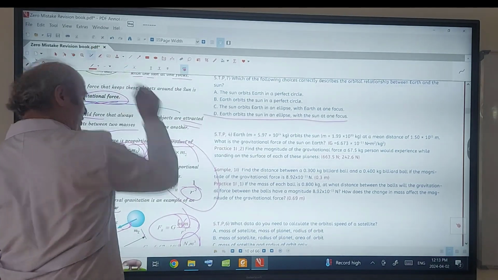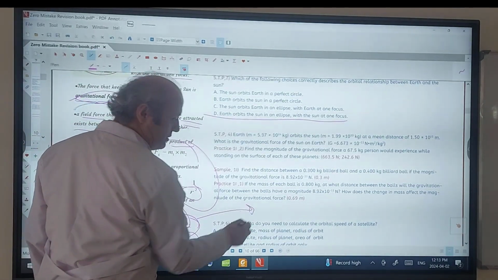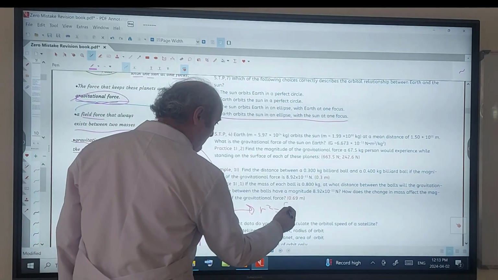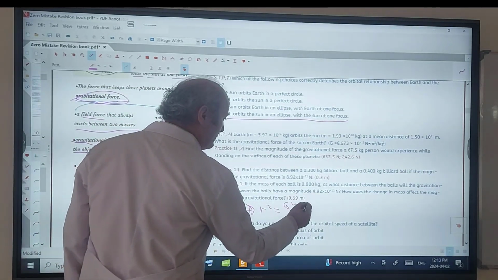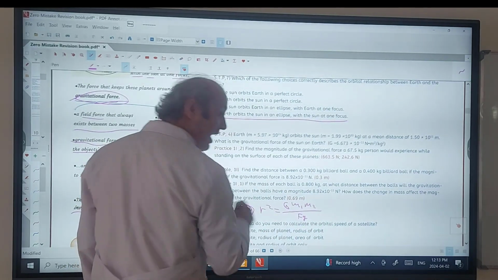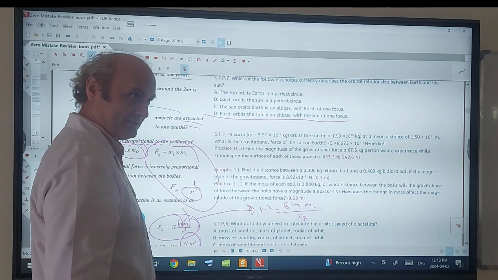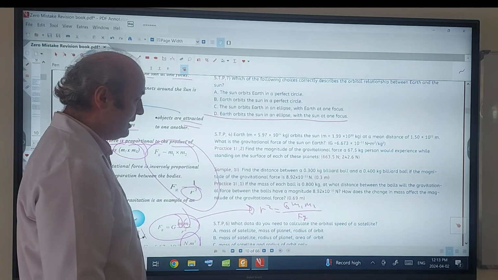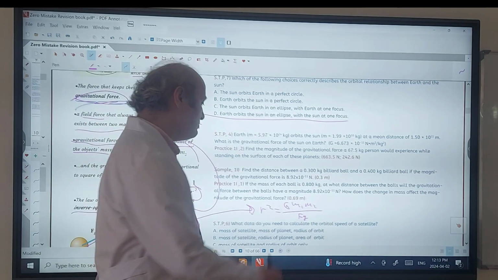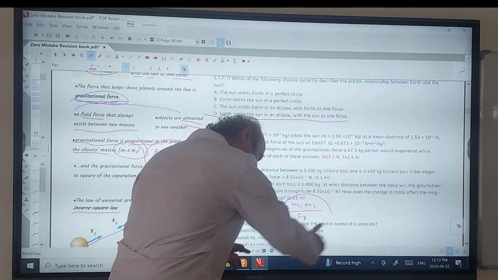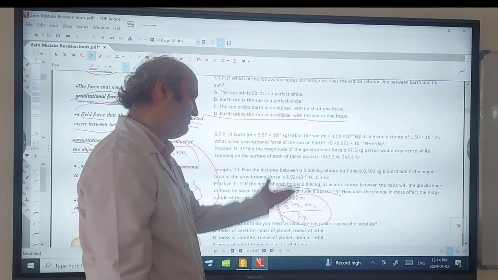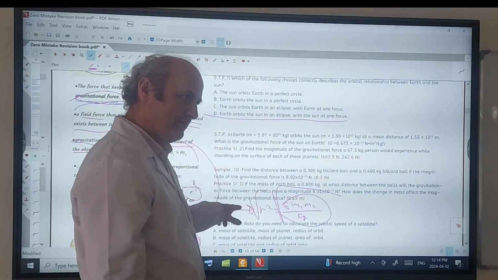First write the R equation from here. R squared is equal to what? Capital G, m1, m2 divided by Fg. After that, write the numbers. Otherwise, sometimes you make calculation mistakes. R is the question. Calculate this, and after that take the root. Then find it for both of them.